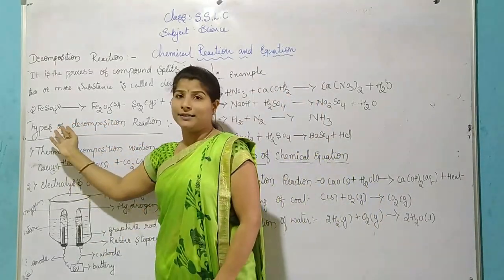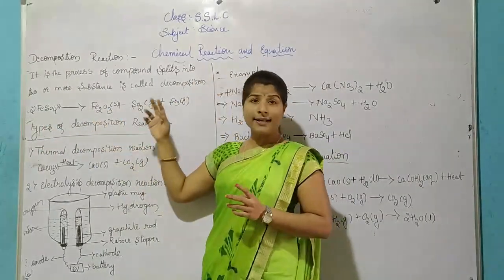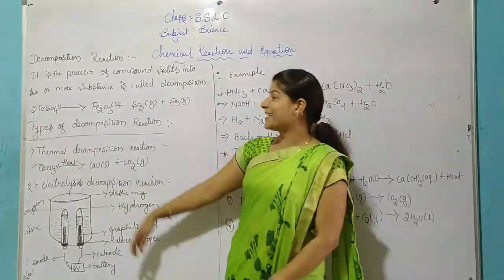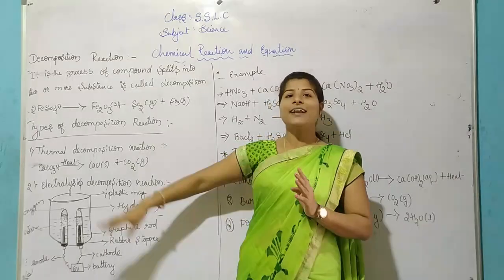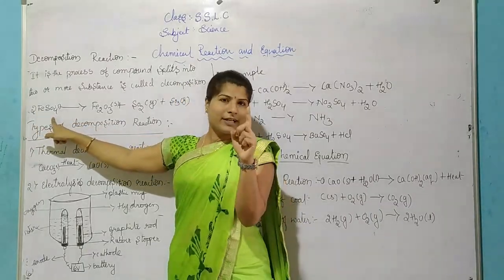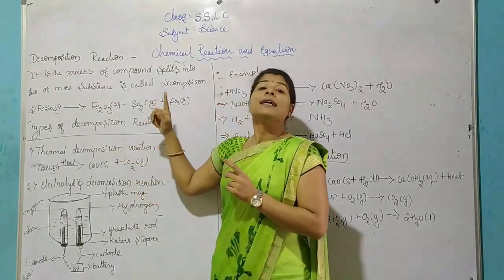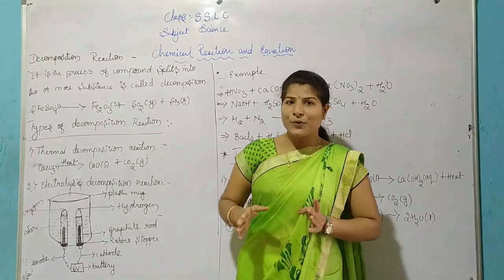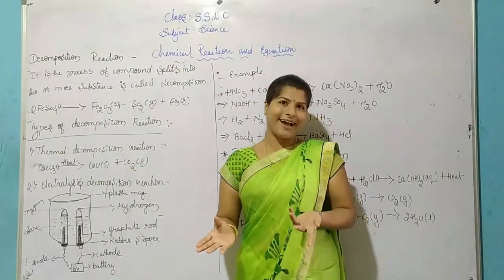As an example, ferrous sulfate splits into ferric oxide, sulfur dioxide, and sulfur trioxide. See here, children: ferrous sulfate is only one compound, and it splits into two or more substances, ferric oxide, sulfur dioxide, and sulfur trioxide. So decomposition reaction means one compound splits into two or more products.